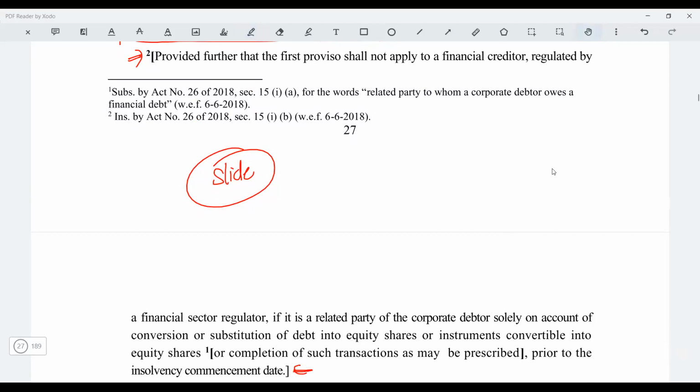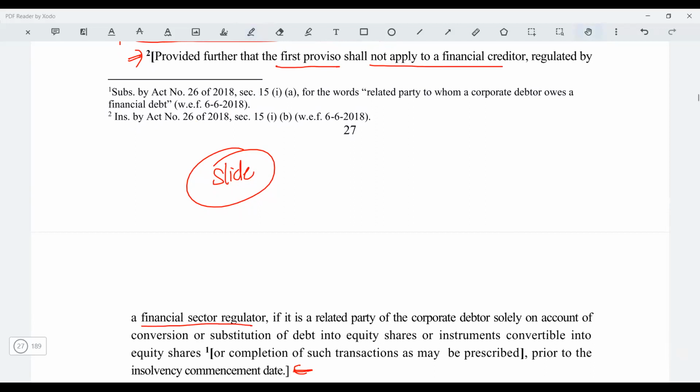What does it say? Provided further that the first proviso, which disallows, shall not apply to the financial creditor who is regulated by a financial sector regulator. So you have the Reserve Bank of India.